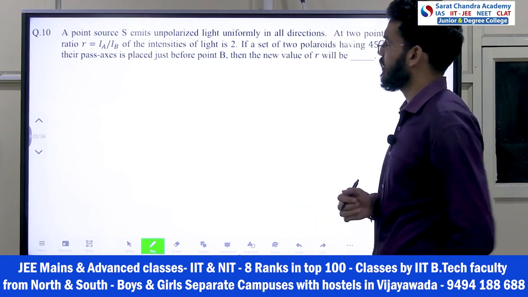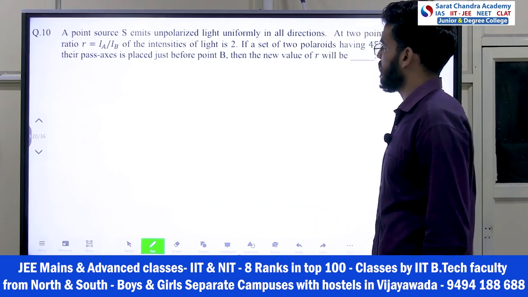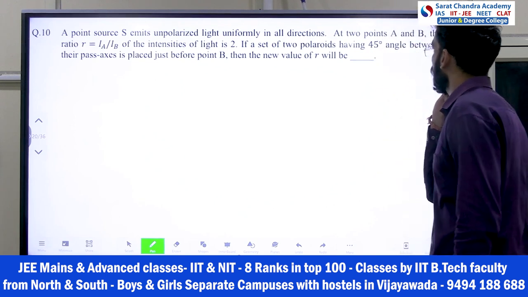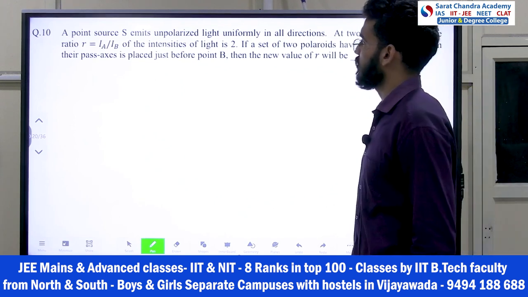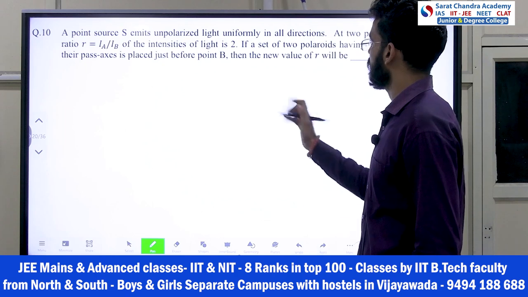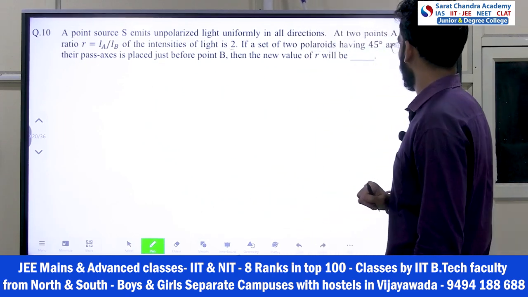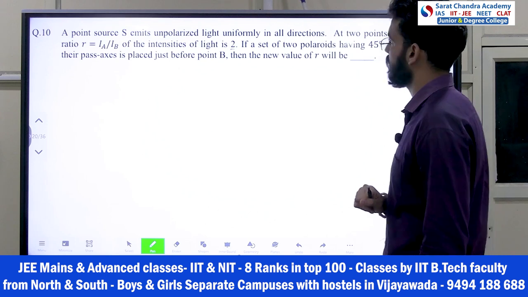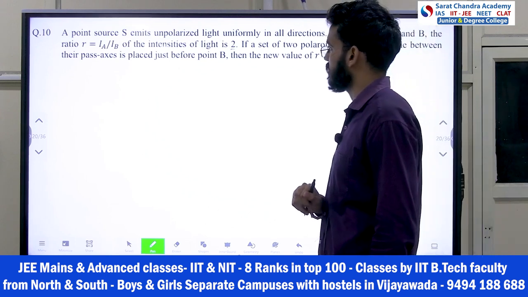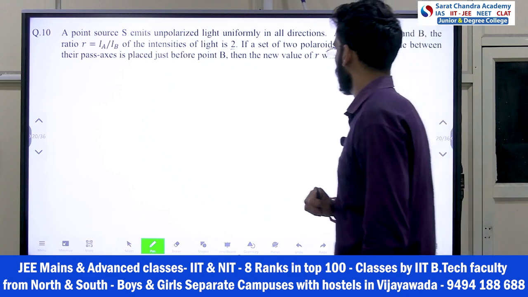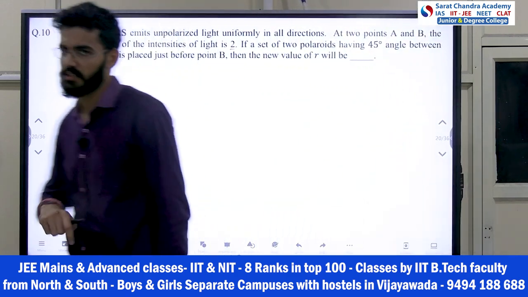Now we have the 10th question. So he is saying a point source S emits unpolarized light uniformly in all directions. At 2 points A and B, the ratio IA by IB is equal to 2. This is given information. If a set of two Polaroids having a 45-degree angle between their pass axes is placed just before point B, then the new value of R will be. R means the ratio, he is asking the new ratio.